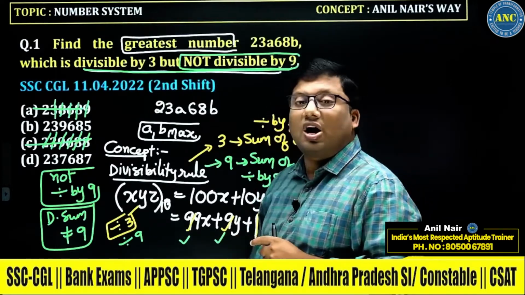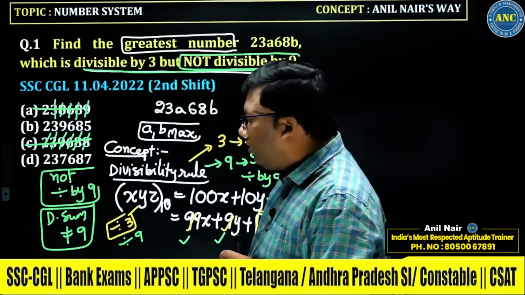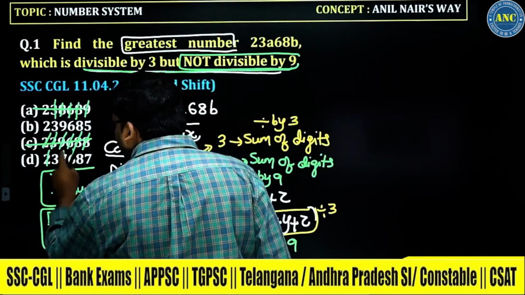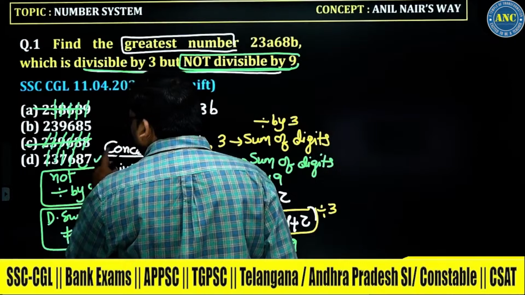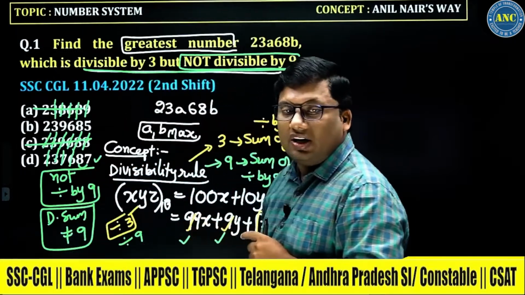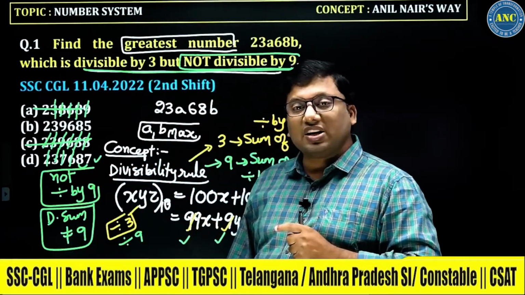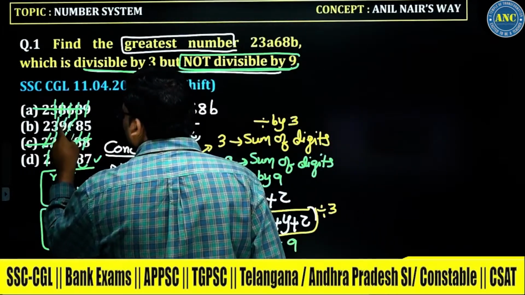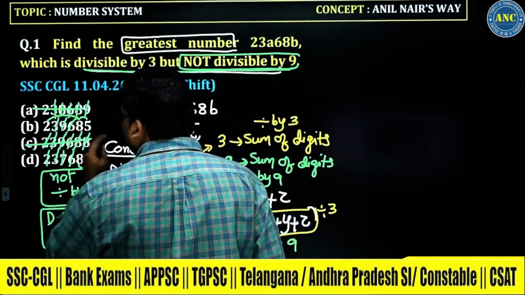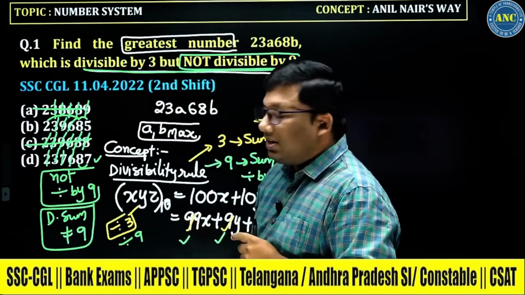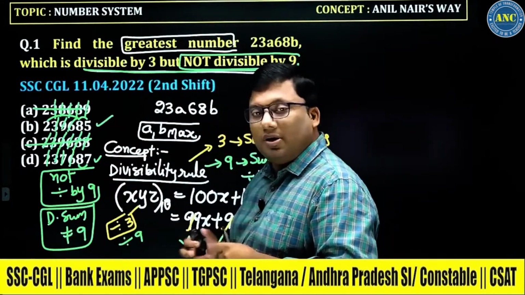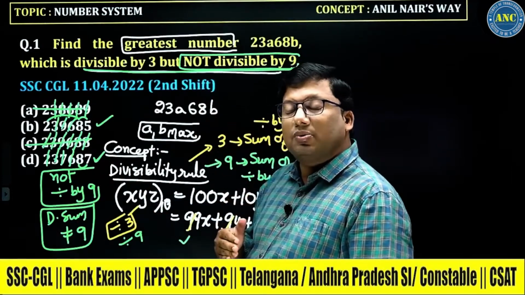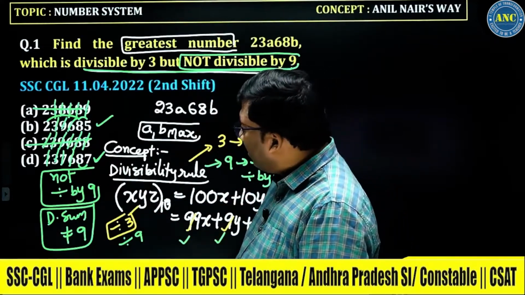The answer should not be divisible by 9. Here if you observe, 7 plus 2, 9, 6 plus 3, 9. 8 plus 3, 15. 15 is divisible by 3. 1 plus 5 is 6. 6 is divisible by 3. 6 plus 3, 9. 9 plus 8 plus 5, 13, 13 plus 2, 15, right? That means option B is divisible by 3. Option D is also divisible by 3.